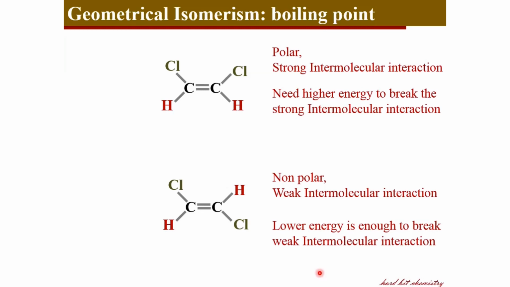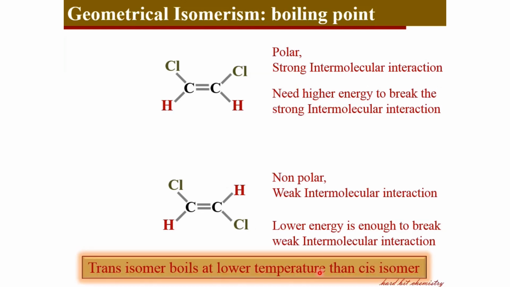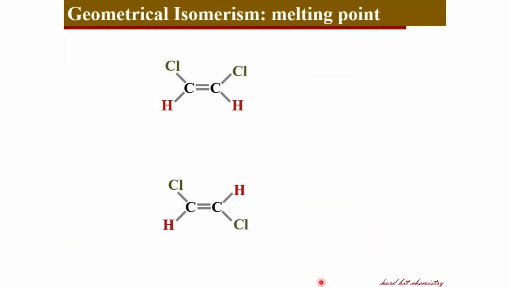In the cis isomer, to break the strong intermolecular interactions, you need to supply a higher amount of heat. Shortly, the trans isomer boils at lower temperature than the cis isomer. Now coming to melting point, when the solid substance is converted to liquid. For the cis isomer, the packing of molecules within the crystal is not very tight due to its peculiar structure.